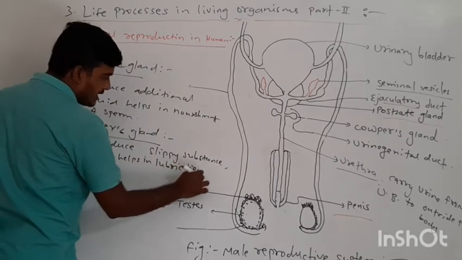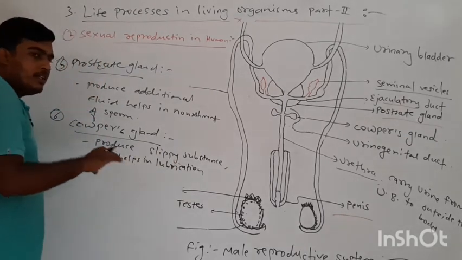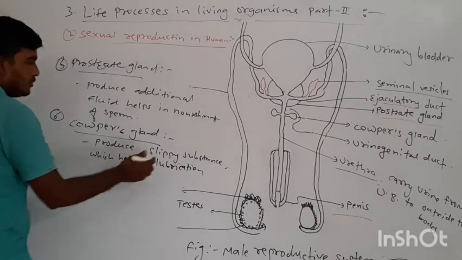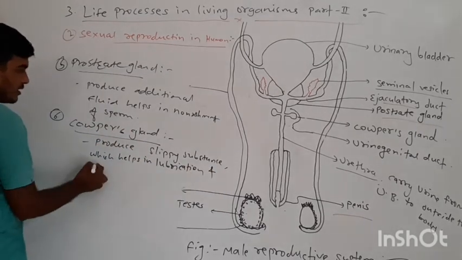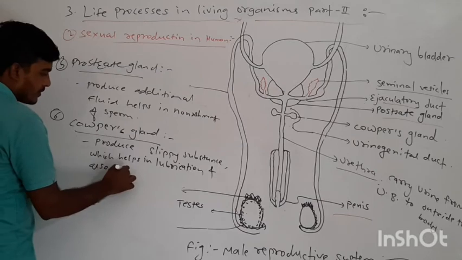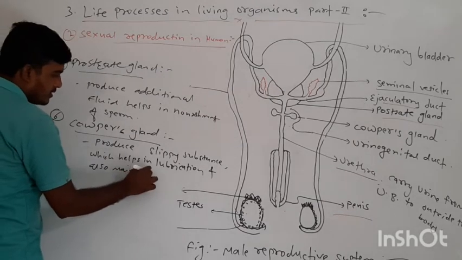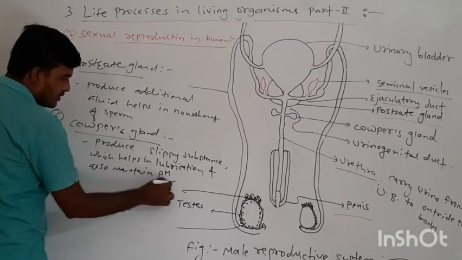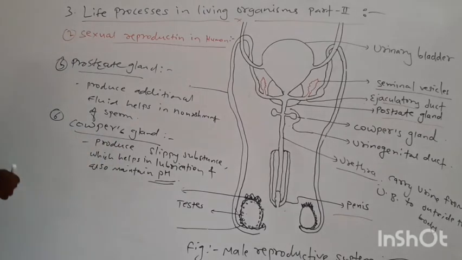Lubrication means the traveling of sperm in a smooth manner, that is called lubrication, and also pH, or we can say acidity, is maintained by this fluid.